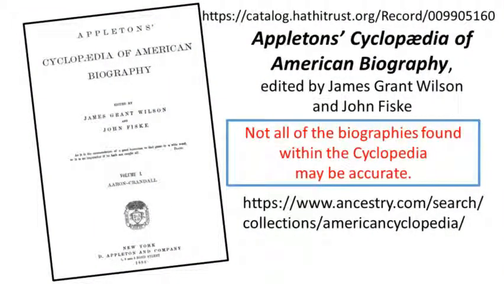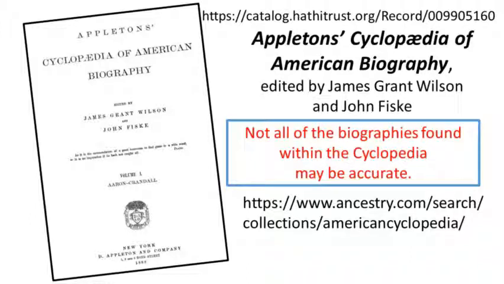It's available on Ancestry.com. That's the lower link. Or if you don't have access to Ancestry either through a home subscription or a library, you can always go to the same set of books at HathiTrust. That's the address at the top there. This is Appleton's Cyclopedia of American Biography that was edited by Wilson and Fiske.